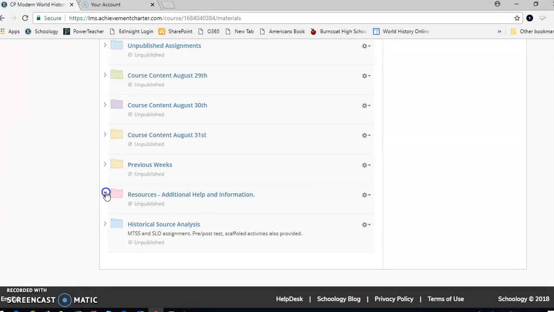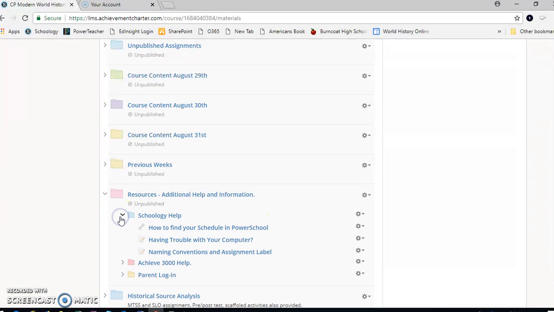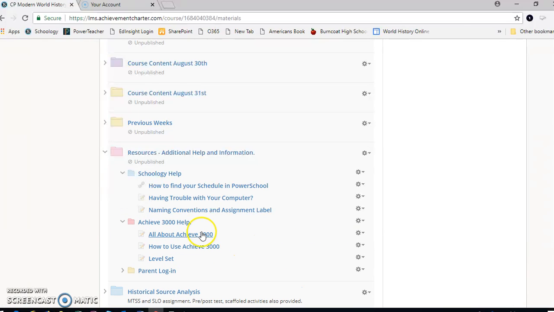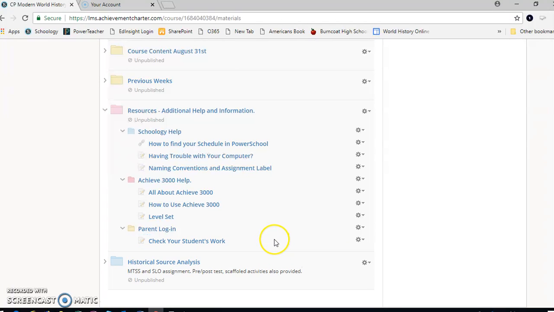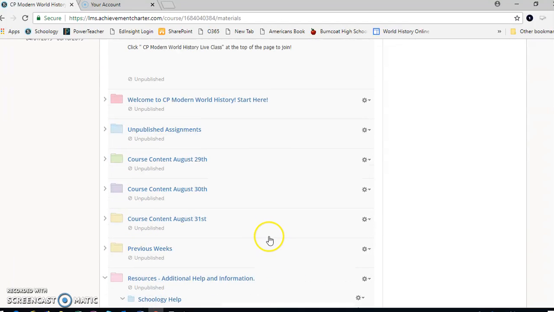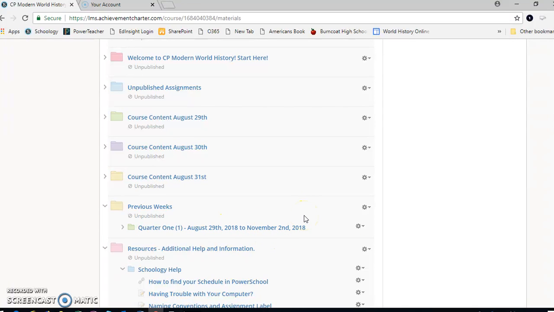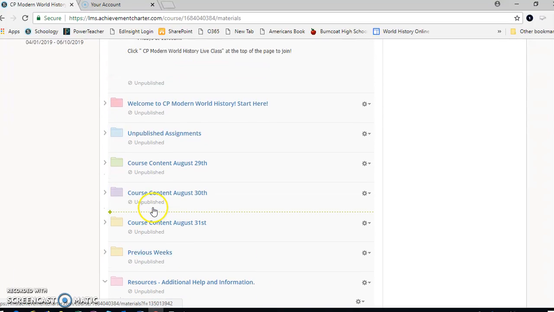A resources folder. This has Schoology help if you need anything there, like getting to your schedule, trouble with your computer, any questions about naming conventions and things like that. There's also Chi 3000 help here, and also if your parents or guardians would like to check your grades, there's a video here that explains how to do that as well. And don't worry about that blue folder there, that's personal stuff for me. We also have our previous week's folder. Nothing in here yet, but you'll see I do have a quarter one thing here. So once we start to move through the school year, that's where you'll go look for previous assignments or previous work if you need to go back to redo anything or submit anything.